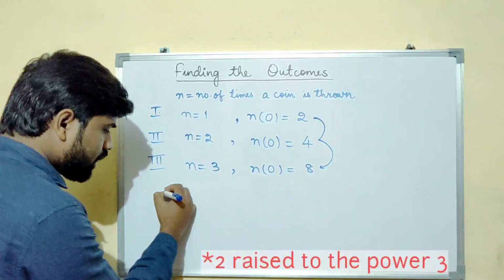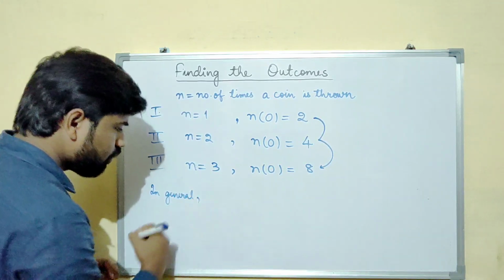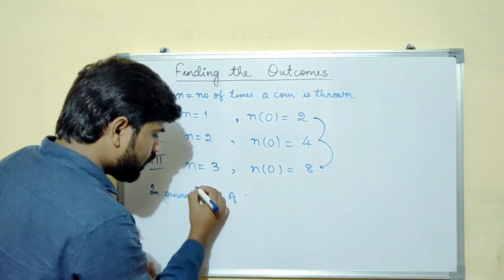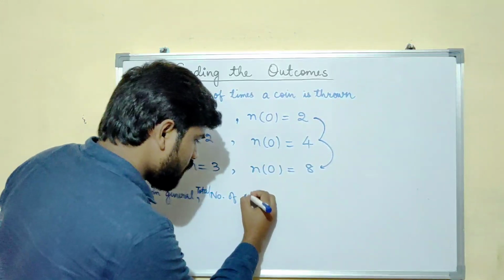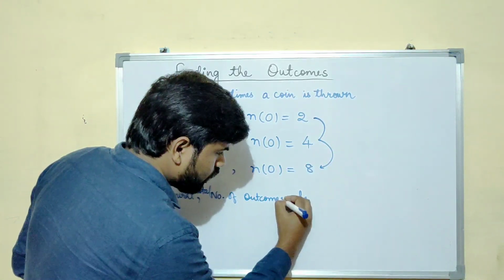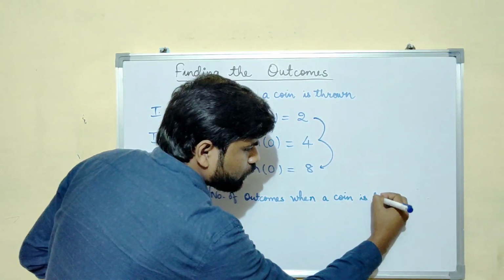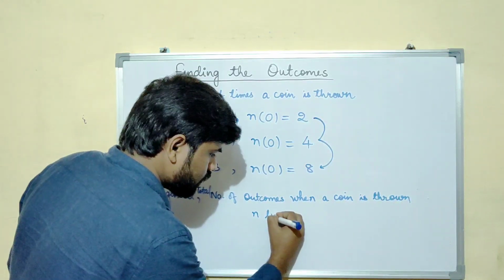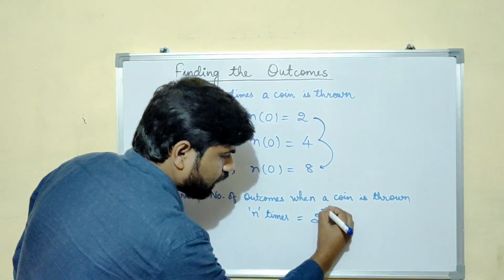So in general, we can say that the total number of outcomes when a coin is thrown n times is equal to 2 to the power n.